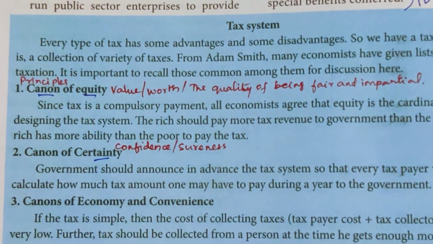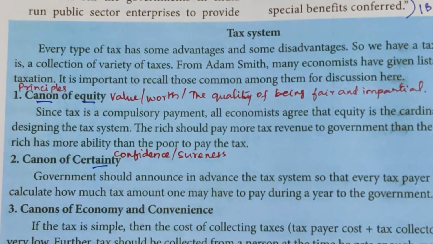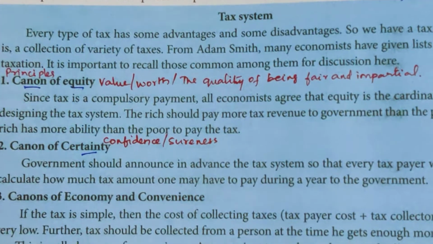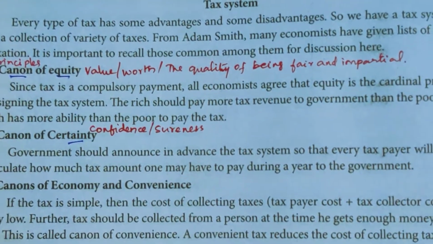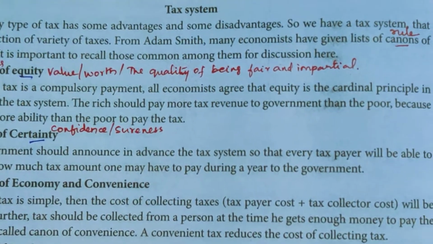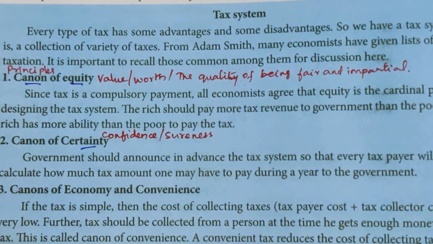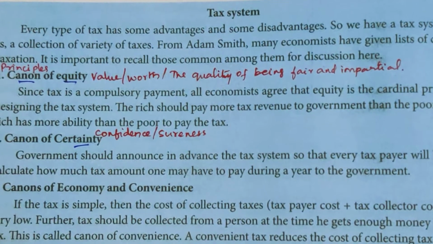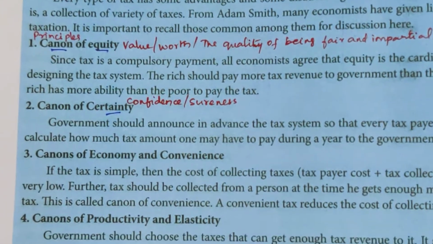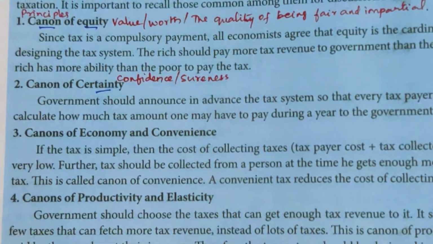Canon of certainty, that is, confidence, sureness. The government should announce the tax system in advance so that every taxpayer will be able to calculate how much tax amount one may have to pay during a year to the government. That sureness, confidence should be there.